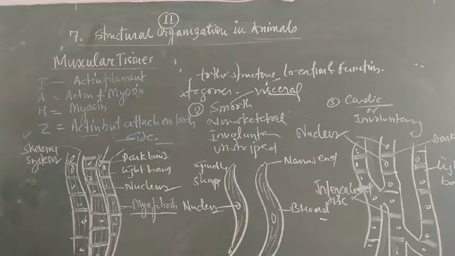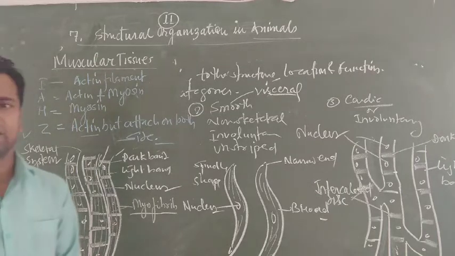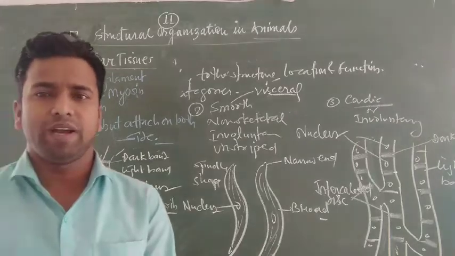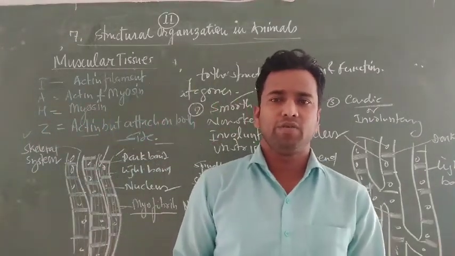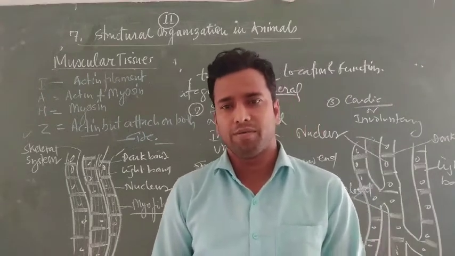So this is the Z line, especially actin filaments attached on both sides. So these are the different types of actin and myosin in each band, the A band, I band, H band and Z band, and how they attach and what they are made up of.